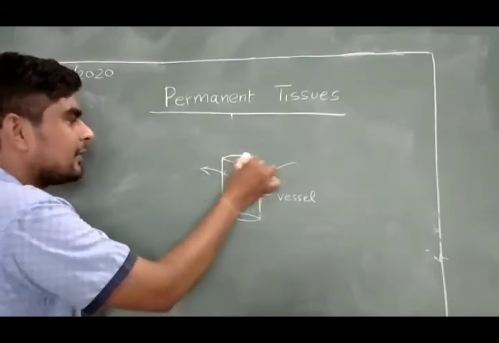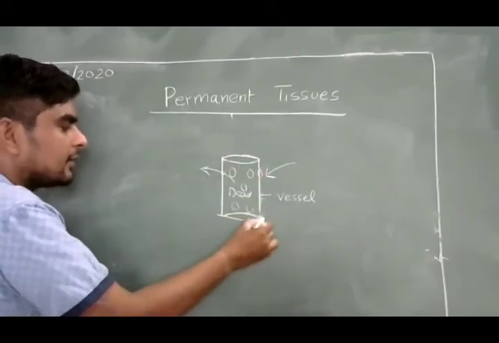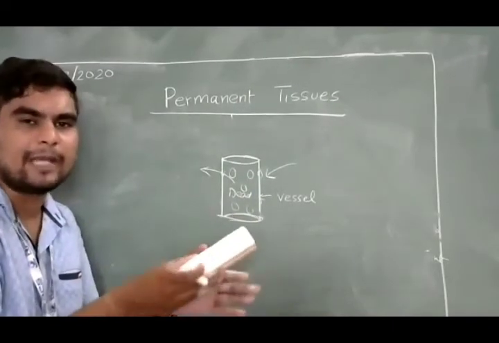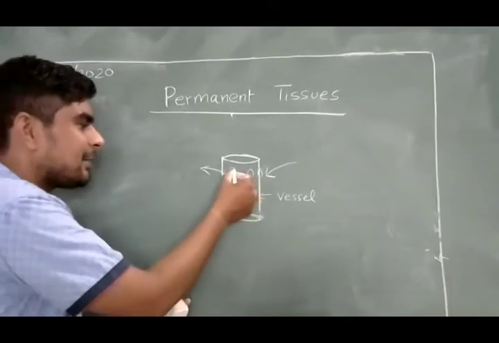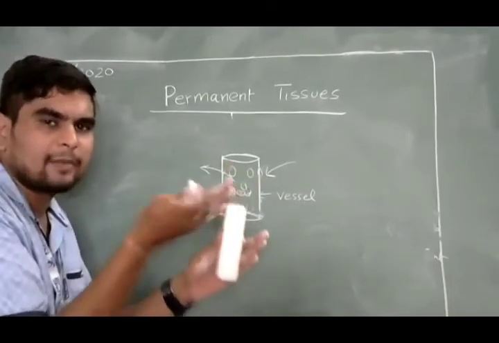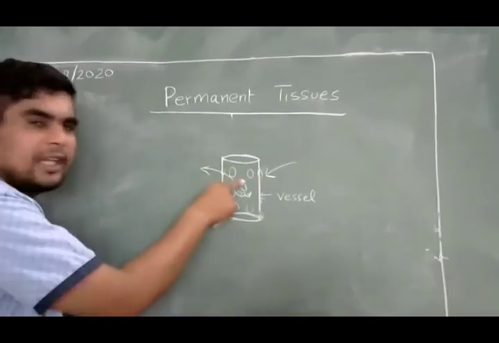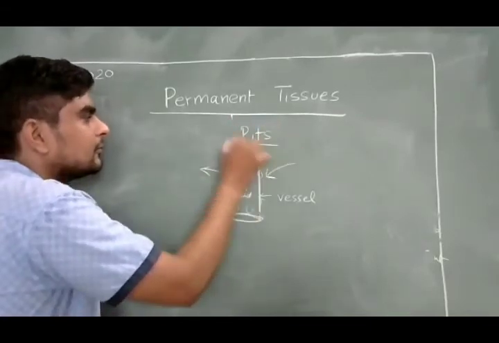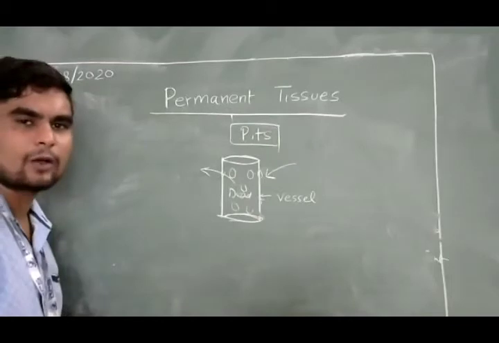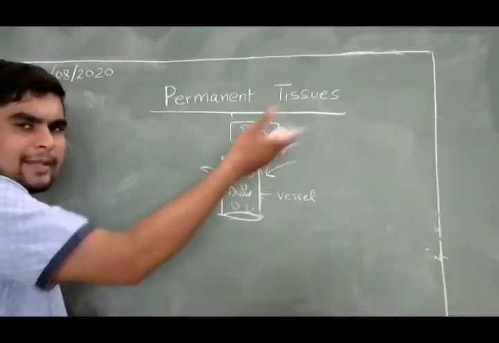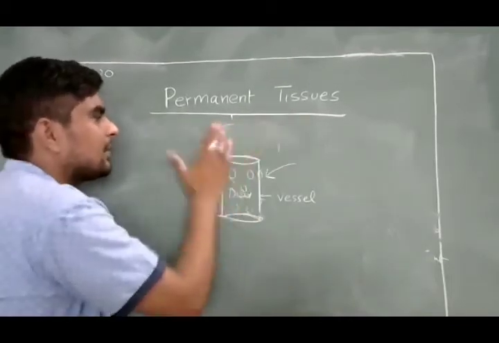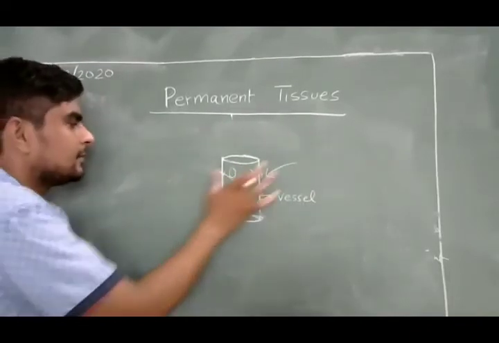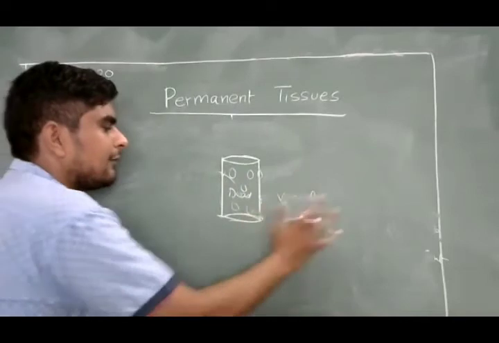Second thing, it has openings at the end, just like a pipe. It is 100% similar to a pipe, but the pipe does not have pores on the walls, while the vessels do have pores on their walls. These pores are called pits. These are also of two types, simple and bordered, that we will also discuss in upcoming lectures. So here in the xylem, this is one kind of cell, the vessel. I will write it here.